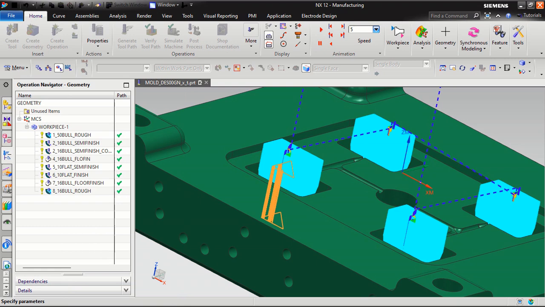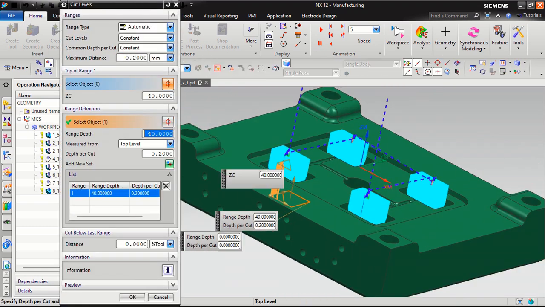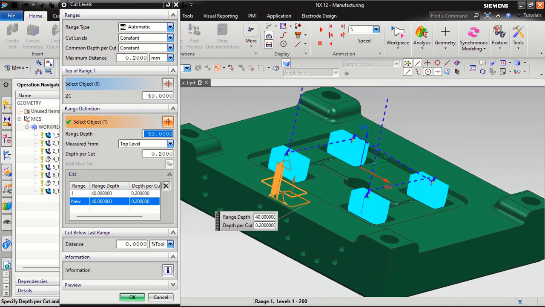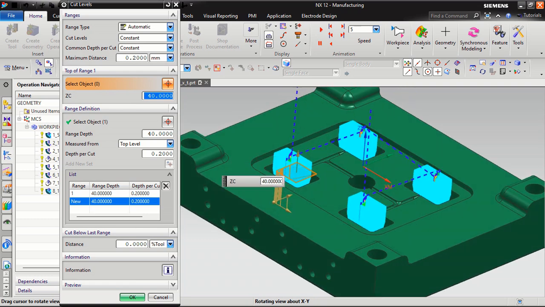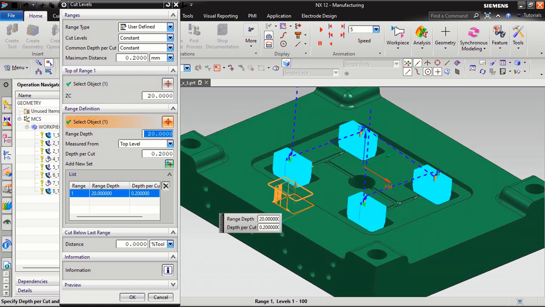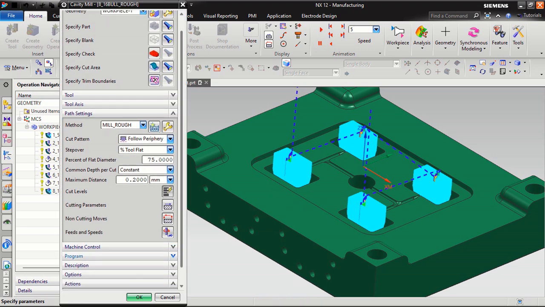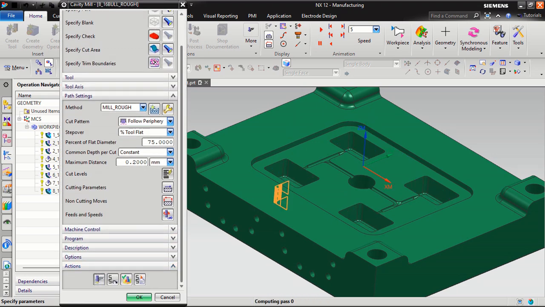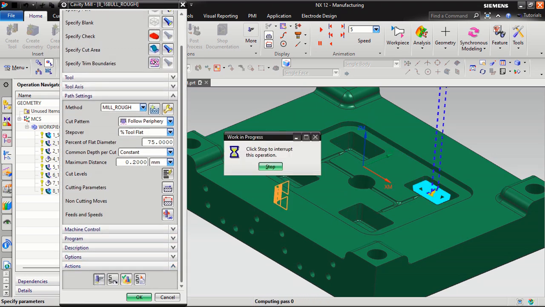So what I want to do, I will check it. What is my top range? Top range is this. I want to check here. Then okay, and generate the program. So our program has been generated from this phase. You can see this is my roughing program.